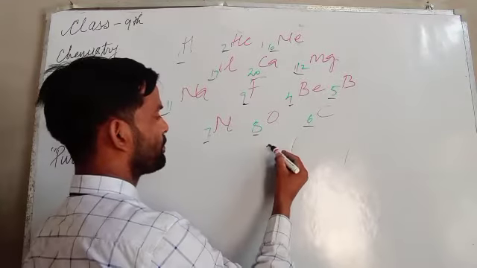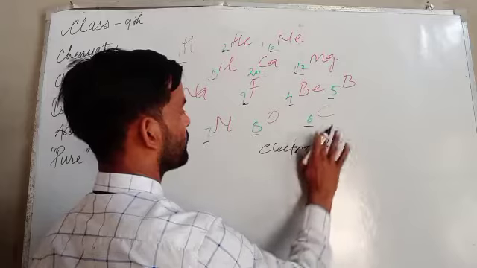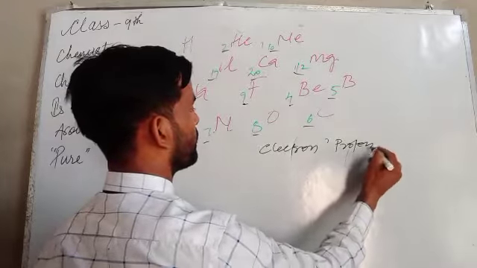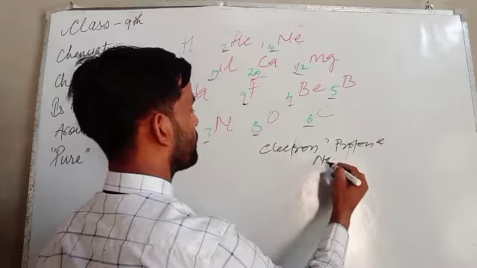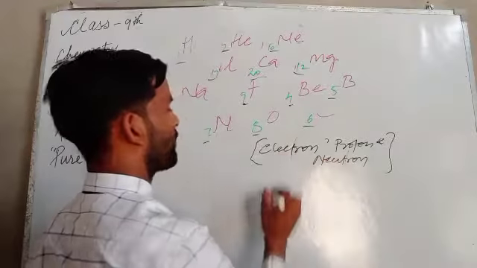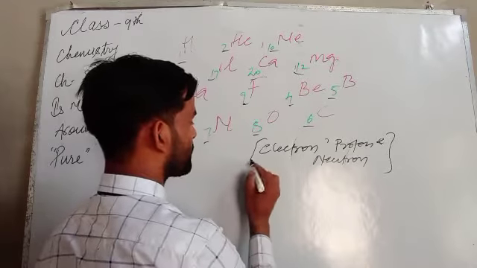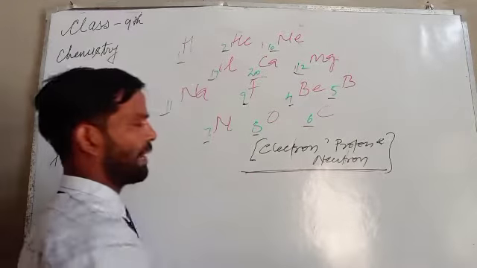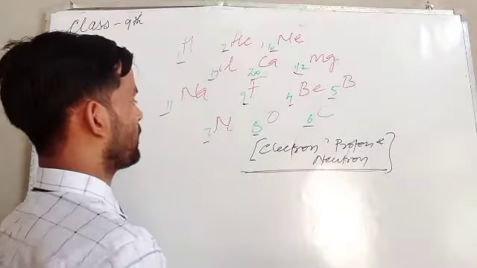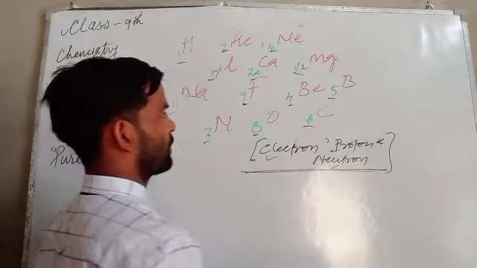Electron, proton and neutron. These are the basic things we have to discuss about any atom. So the atom must include such subatomic particles: electron, proton and neutron.